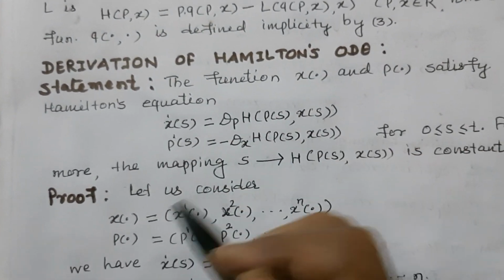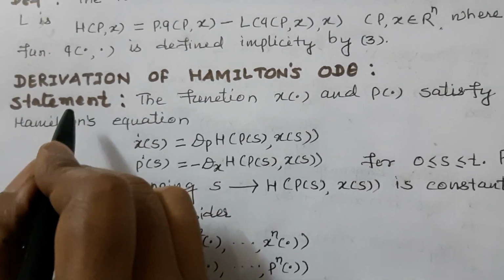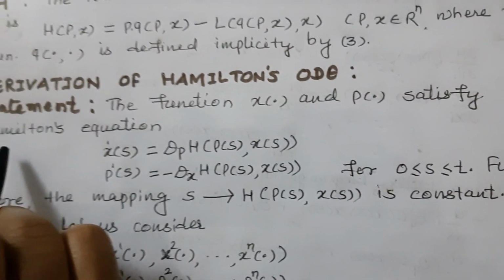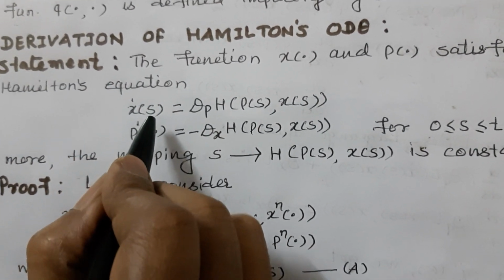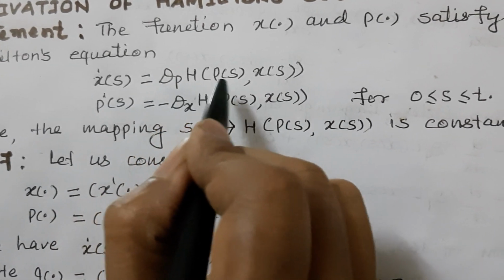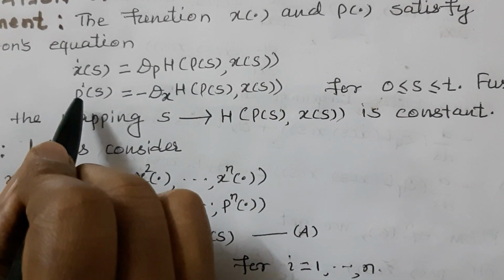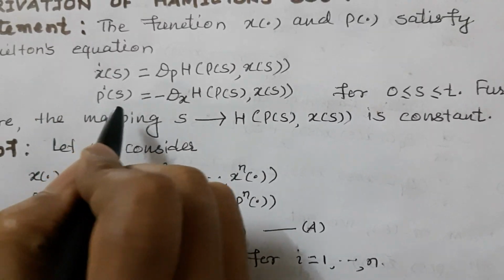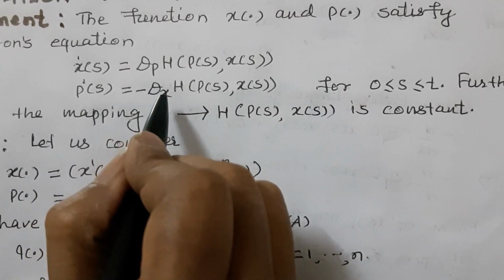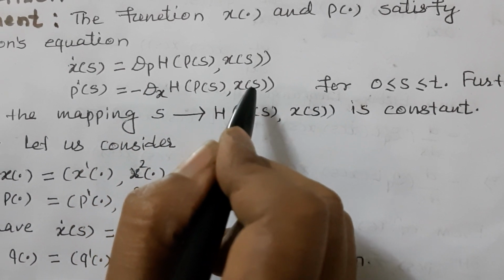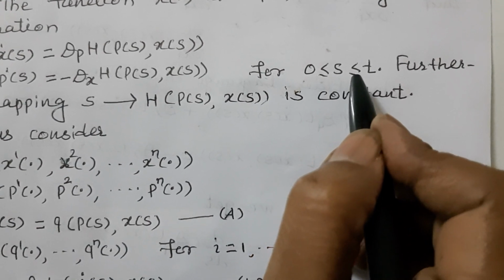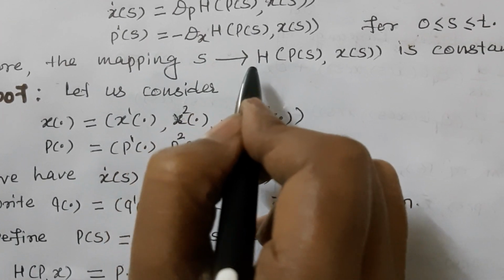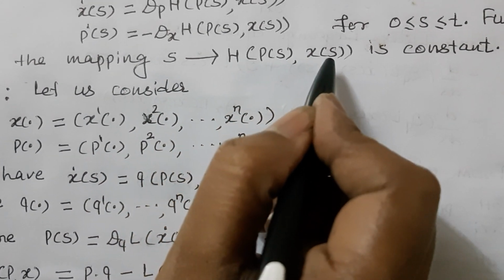Derivation of Hamilton's ODE, ordinary differential equation. Its statement: the functions x dot and p dot satisfy Hamilton's equations x dot s is equal to D p H p of s, x of s, and p dot s is equal to minus D x H p of s, x of s, for 0 less than or equal to s less than or equal to t. Furthermore, the mapping s tends to H of p of s, x of s is constant.